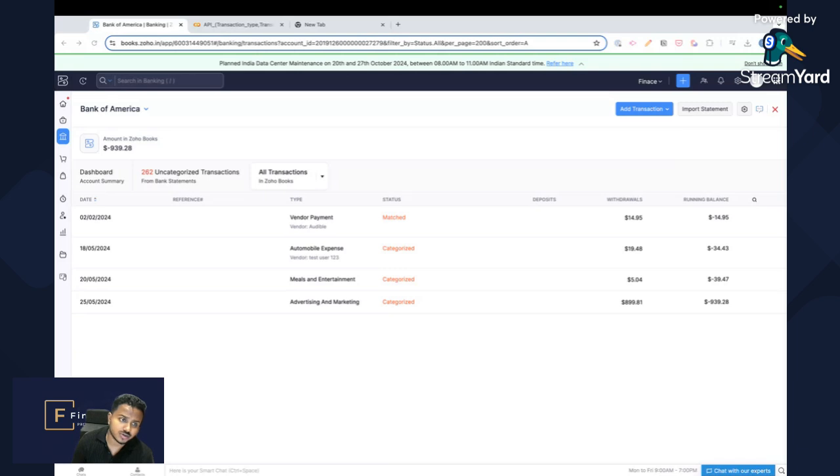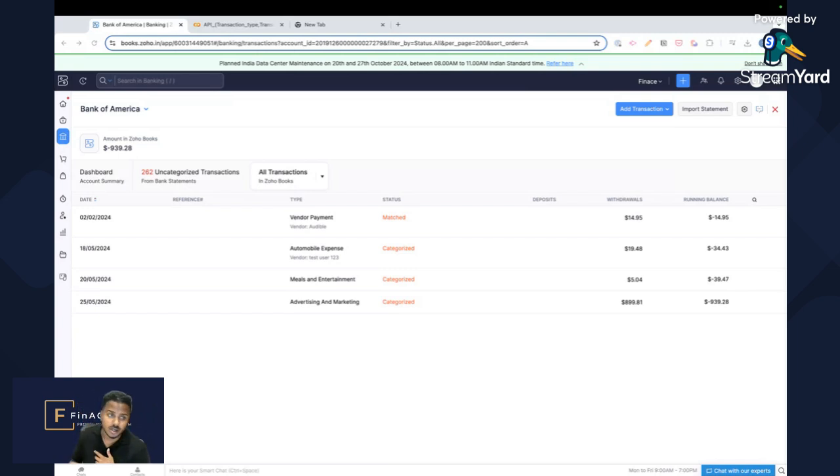Here, we're going to be predicting a transaction, however, the vendor this time already exists. So the system should check to make sure that there is a vendor. When it goes to create a new vendor, it's going to realize that the vendor is already there. And then it's going to check if there's any outstanding bills, which there is. I've created one. And then it's not only going to categorize the transaction as an expense with the vendor that exists, but we're going to use the Zoho APIs in our console to actually pay the bill for the amount that we just categorized for.